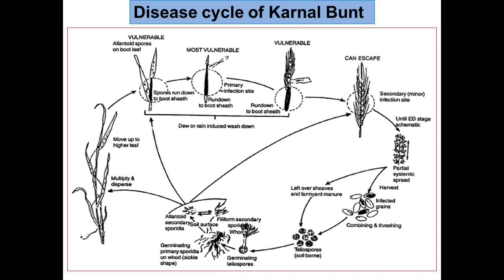Intercropping with gram or lentil can also help minimize the initial inoculum of kernel bunt of wheat. The most important point for management of this disease is the use of disease-free seed, that means contamination-free seeds should be used for sowing.